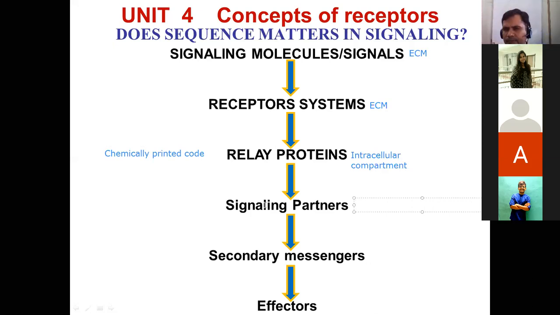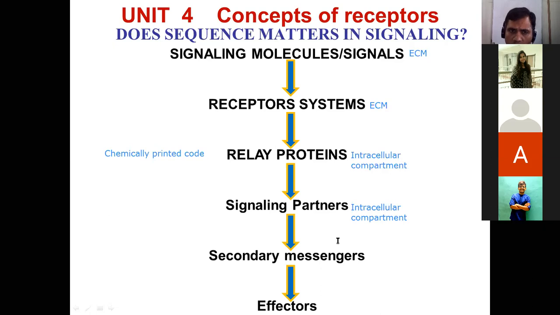Partner means they work as a team. For what purpose? The purpose is the same: to facilitate the transmission of the chemical message within the cytoplasm. And that means this particular portion is also within the intracellular compartment. Okay.